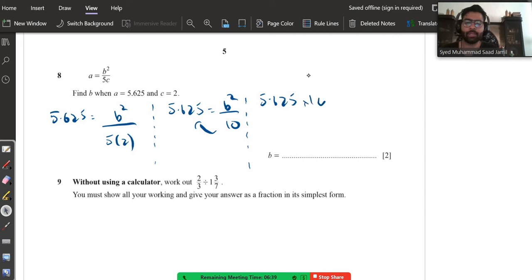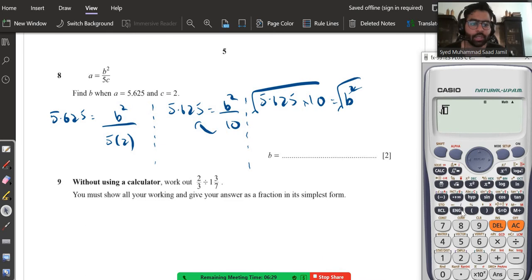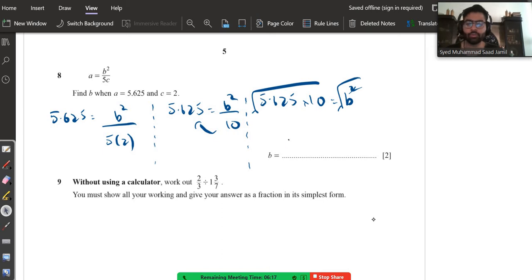5.625 multiplied by 10 is equal to B squared. And the answer, you will under root it, because you need to remove this square of B as well. So this turns out to be under root 5.625 multiplied by 10, which is 7.5. So remember, don't write 7.5, always write plus minus 7.5, because whenever you under root an answer, the answer is